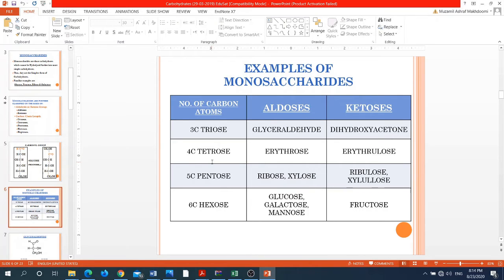The monosaccharides having 5 carbon atoms are referred to as the pentose. The examples under the aldoses include ribose and xylose, and ketopentose includes ribulose and xylulose. Monosaccharides having 6 carbon atoms are referred to as the hexose. Examples under aldoses include glucose, galactose, and mannose, while ketohexose includes the fructose.